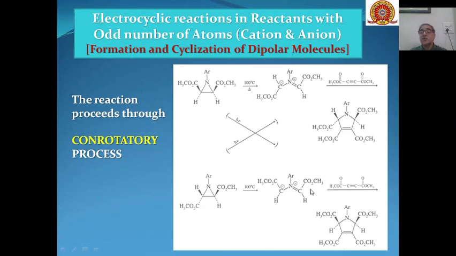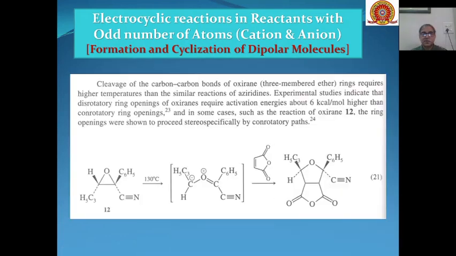The next is another example in case of carbon-carbon bonds of oxirane. Oxirane is a three-membered ether compound, and this requires higher temperature than the similar reactions we have seen in case of aziridines.